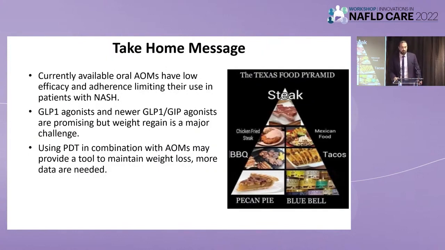I think currently available oral anti-obesity medicines have low efficacy and adherence, so that limits their real-world use in patients with NASH. I think GLP-1 agonists and the newer dual agonists are very promising, but I showed you the data on weight regain, so this is a major problem, and we need maybe prescription digital therapeutics or other interventions in combination with these anti-obesity medicines to provide the tools to maintain the initial weight loss.